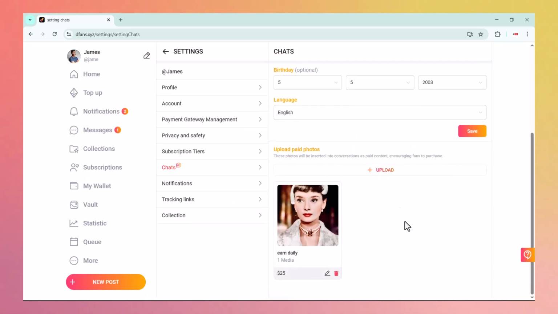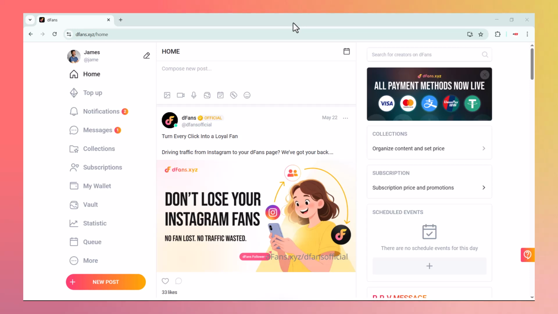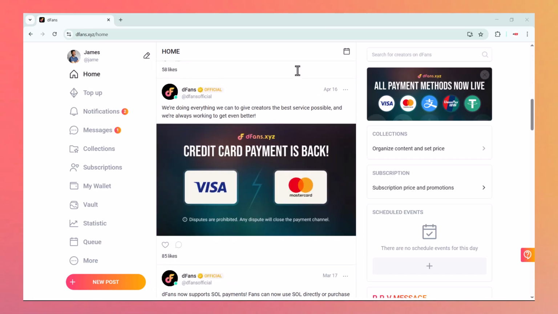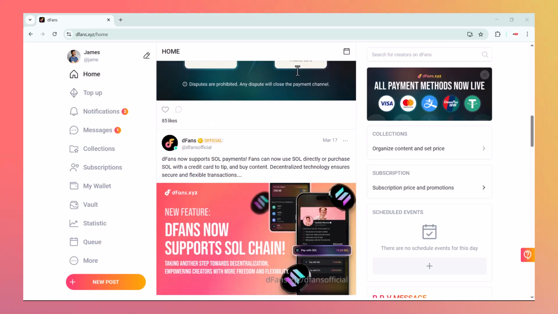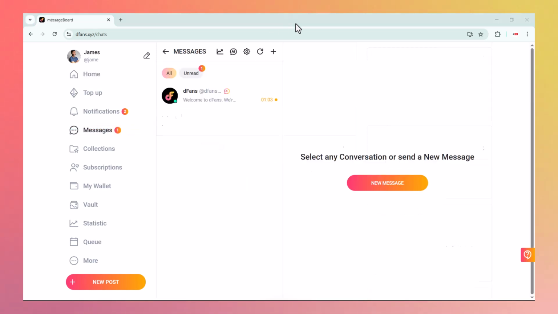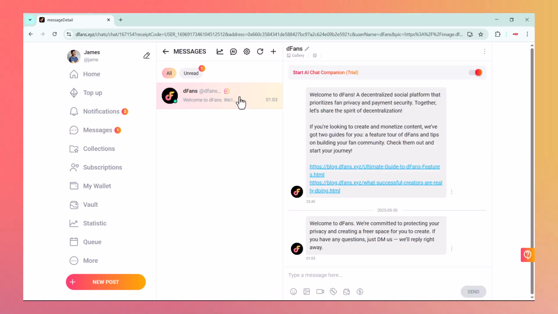When you first land on the DFans homepage, you will notice a clean and simple layout. Right at the top, you will see buttons like Become a Creator and Login, which help you quickly get started. As you scroll down, you will find a short introduction to the platform explaining how DFans helps creators earn through subscriptions and paid content, all with fast payouts in USD and no minimum withdrawal. The homepage also highlights the platform's main features like privacy, fast earning, and more. It's designed to give you a quick overview of what DFans is all about and how it's different from other content platforms.